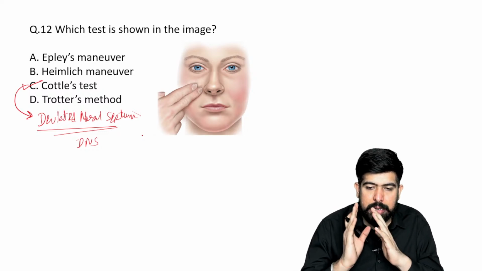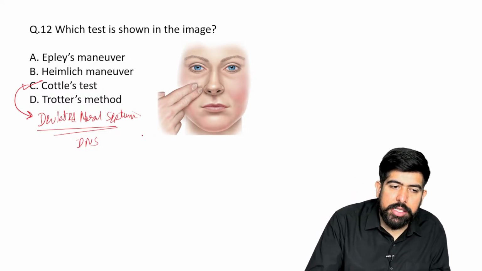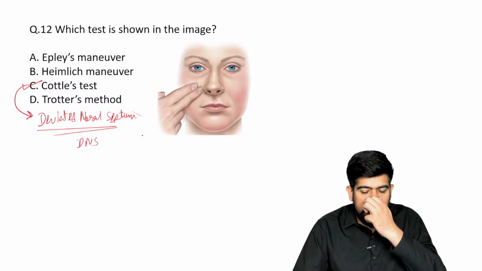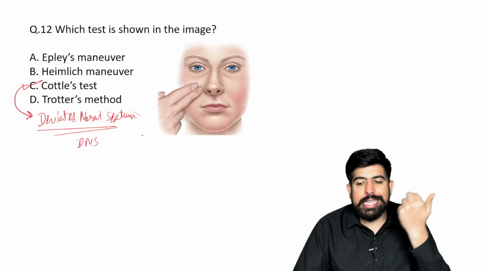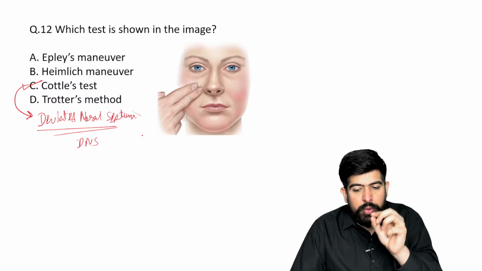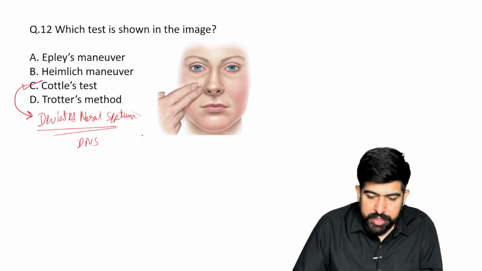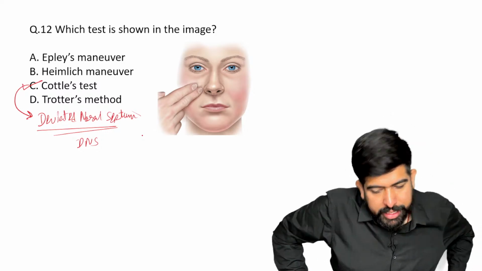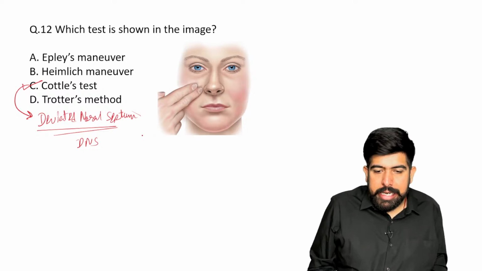If the nasal septum is deviated, we are doing this Cottle test. We ask the patient to look upwards, and we see where the nasal opening is bigger. Yes, we are doing it in DNS only, right?